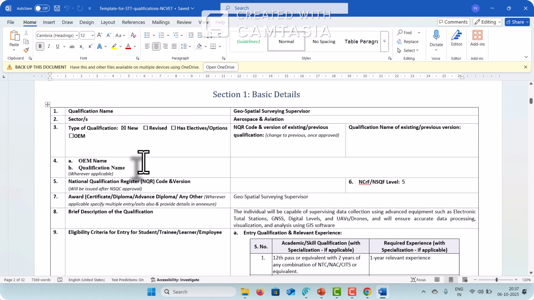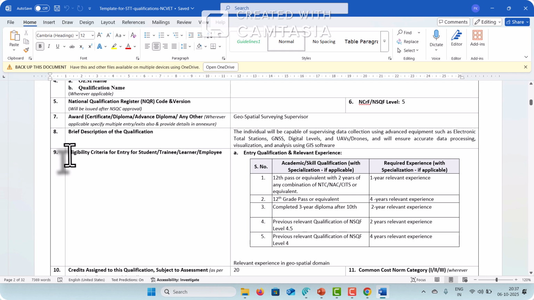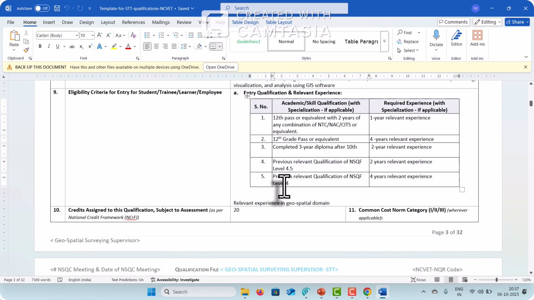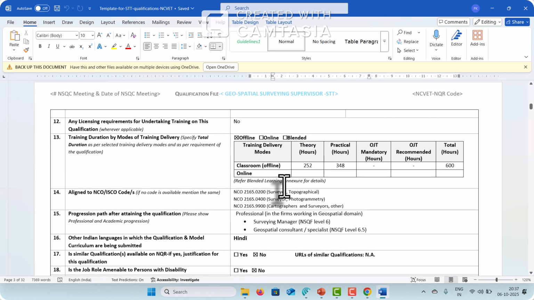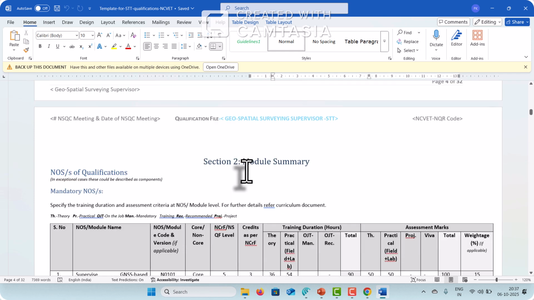Here are the basic details that we have. This is the eligibility criteria of our qualification, that is, who can enroll into this qualification for the certification process. Other things are also there, and you can scroll through that.